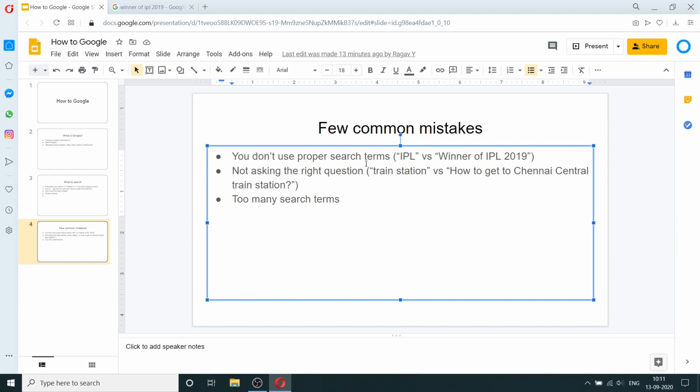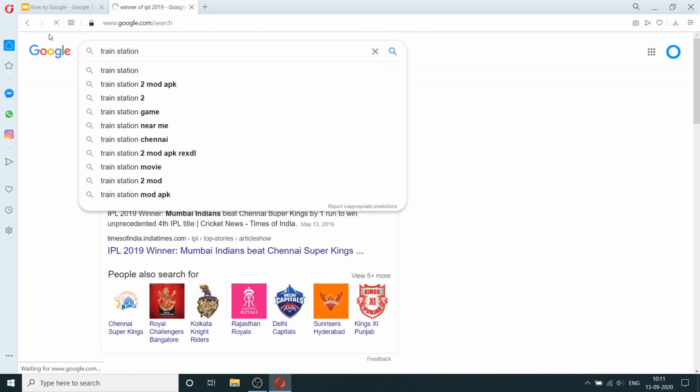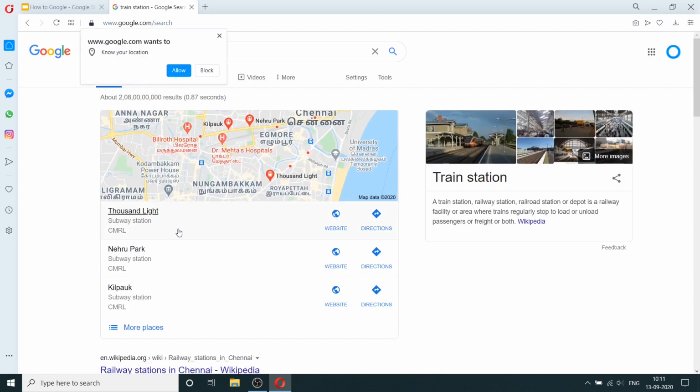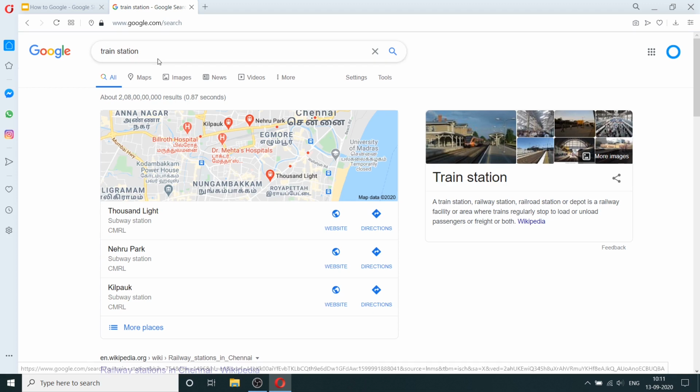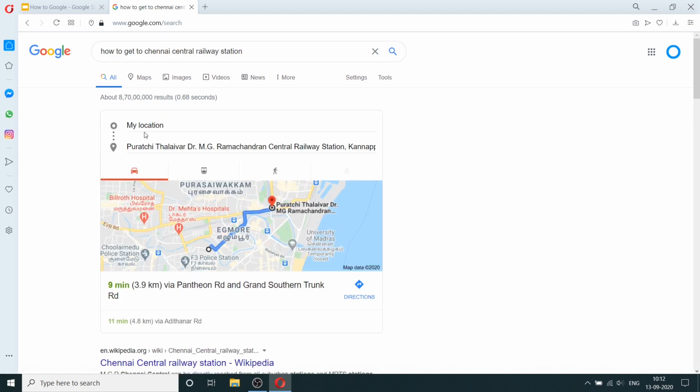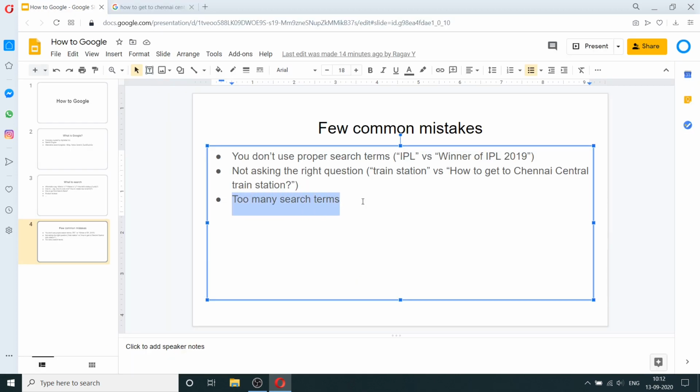And then it will show you the result. And not asking the right question. For example, if you just type train station, it'll just give you some random, generic information. If you want to know how to get to Chennai Central Railway Station, you have to enter the whole thing there. So this is not the same as this. Right now it's showing you, from whichever location you are in, how to get here. And sometimes it's possible that you are including too many search terms, so it won't give you the thing that you're looking for.